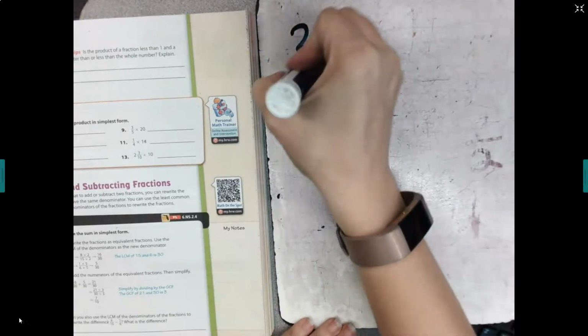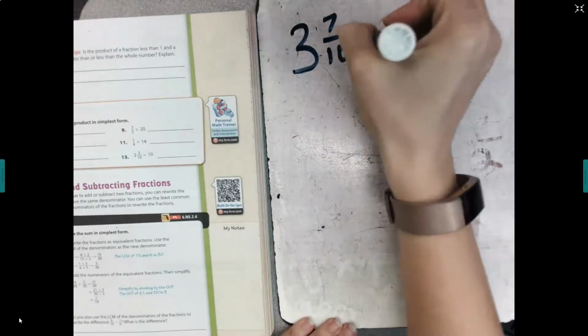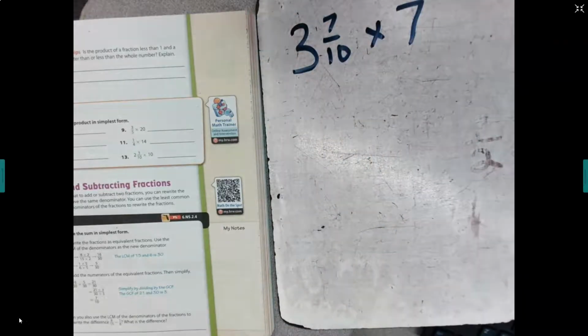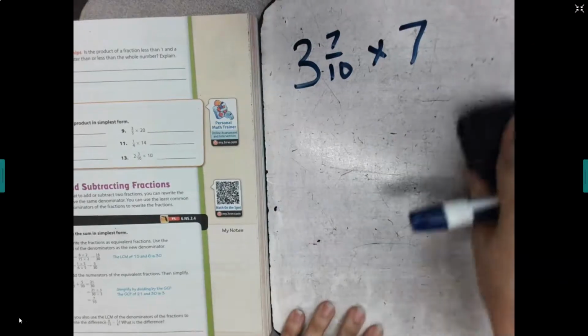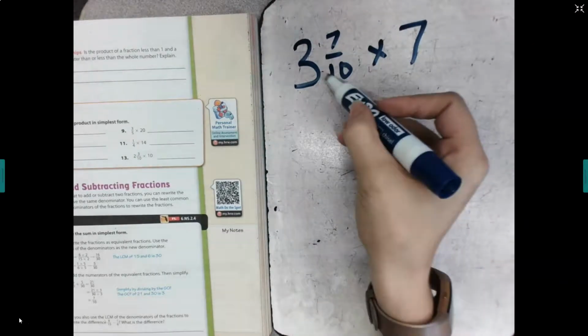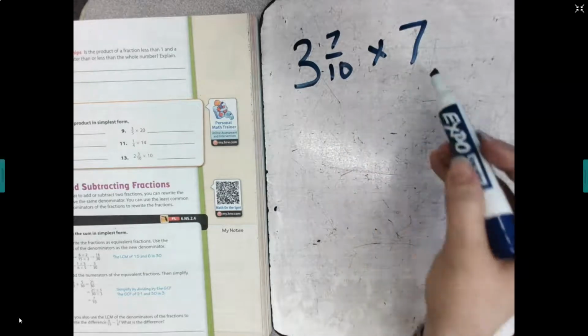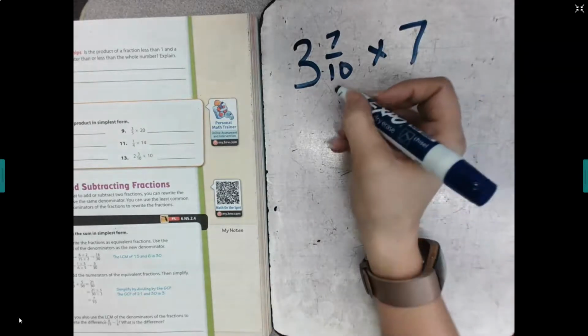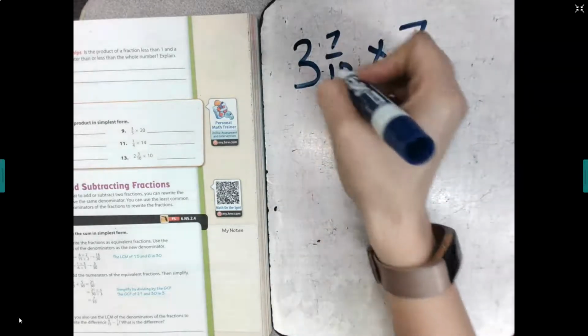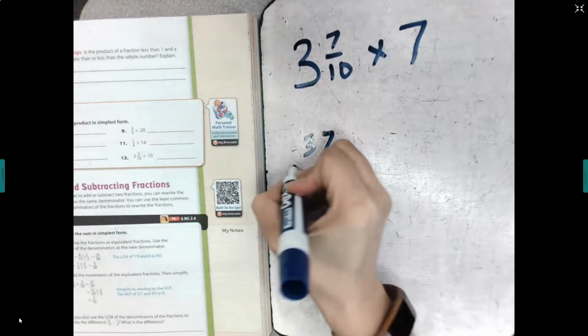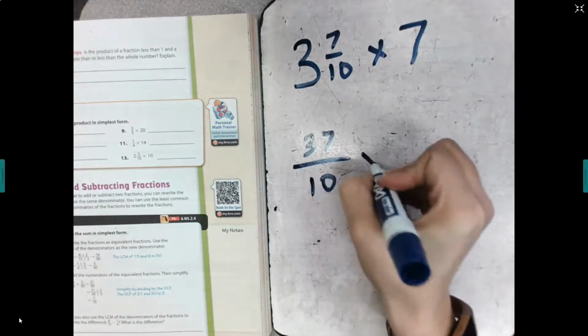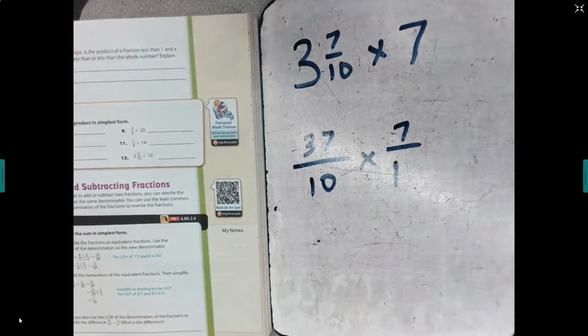Okay, next one. This time I have 3 7/10 times 7. Okay, when we're multiplying a mixed number by a whole number, I need to change this to an improper fraction and change this to a fraction as well. 3 7/10 as an improper fraction is 37/10. And then I'm going to be multiplying that by 7.